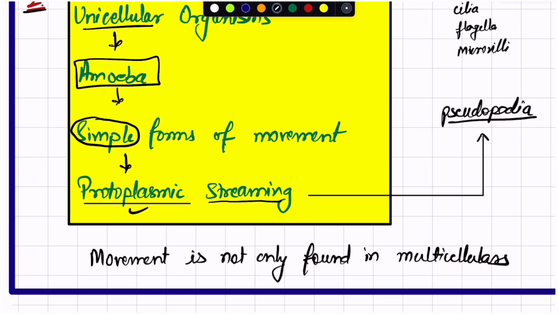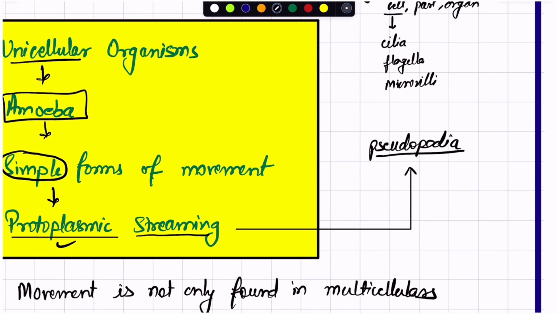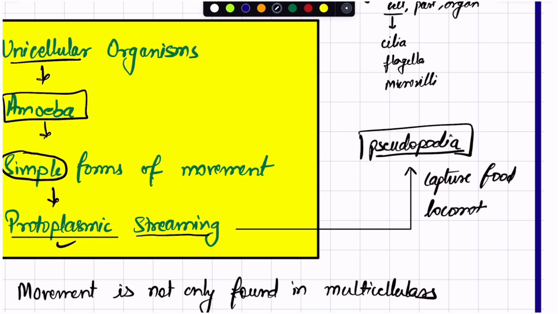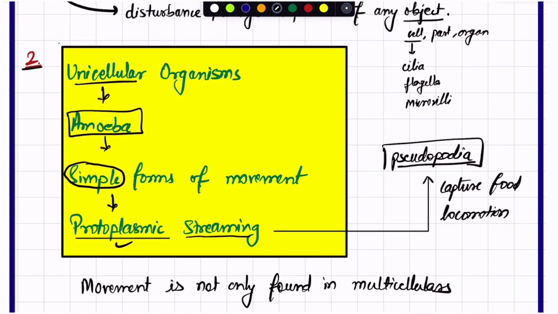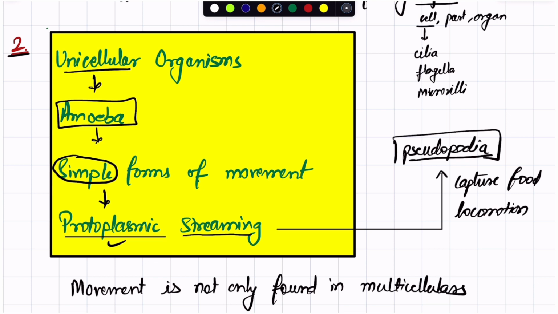However, it results in the formation of pseudopodia, and amoeba can capture food. It can go from one place to another, which is known as locomotion. So that is ultimately given by protoplasmic streaming, this property of formation and disappearance of pseudopodia.